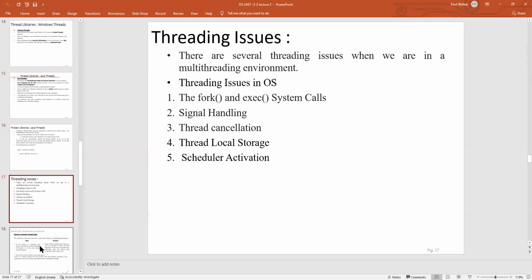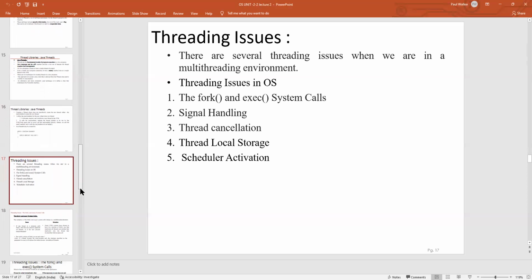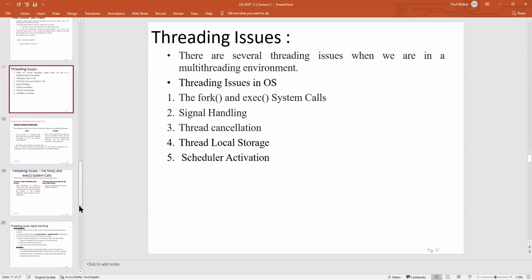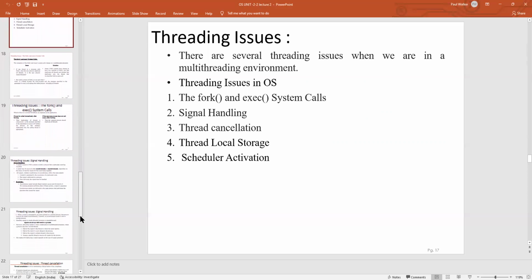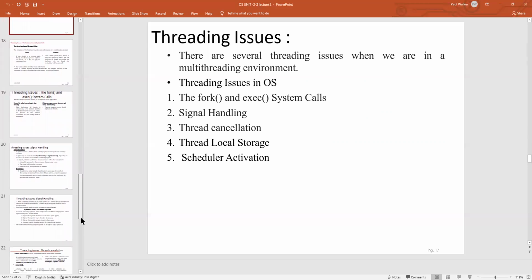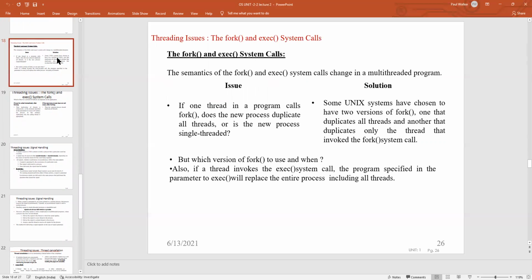Next one is threading issues. As we know, threads can run in parallel in a multi-threaded environment. Several issues are faced with threads, such as the fork and exec system calls, signal handling, thread cancellation, thread local storage, and scheduler activation. These are the issues in threads. Moving to the first one, that is thread creation, the fork and exec system calls.